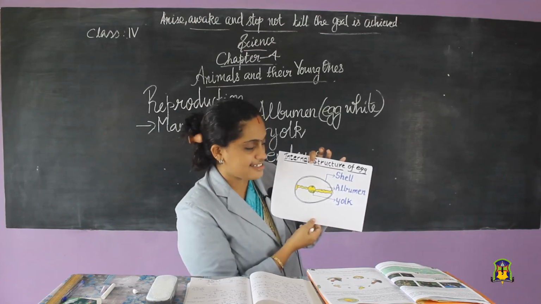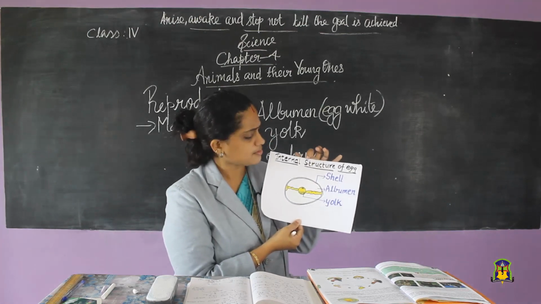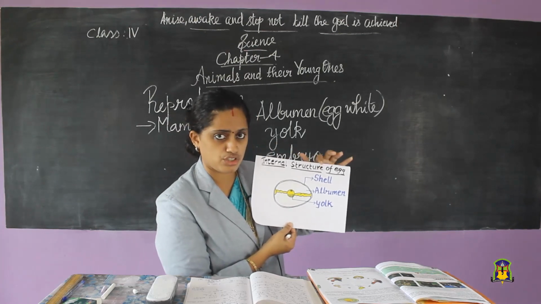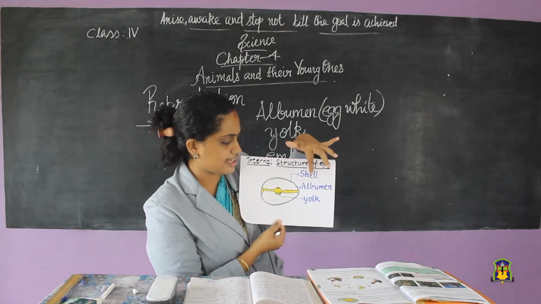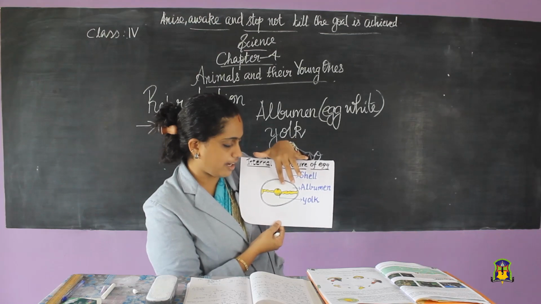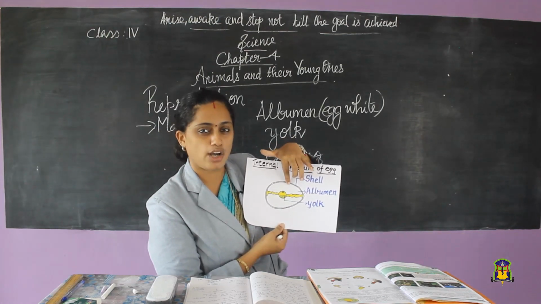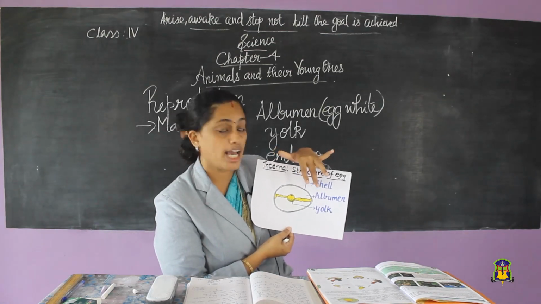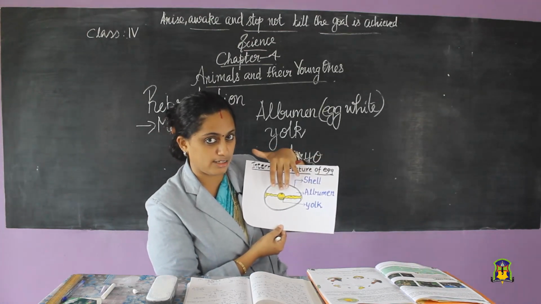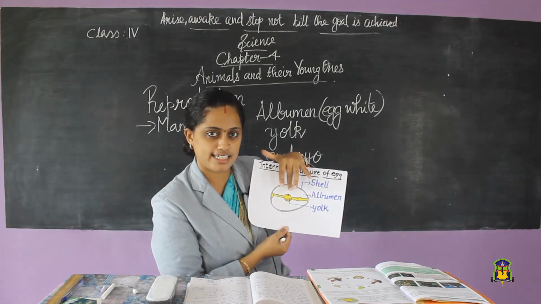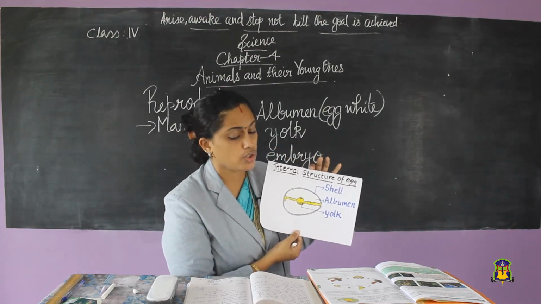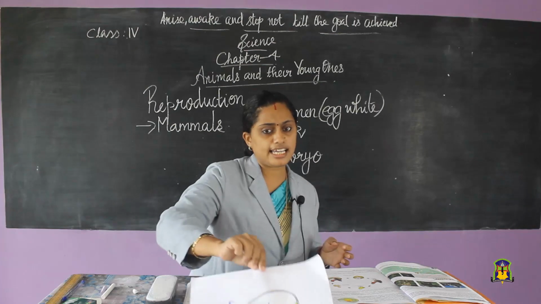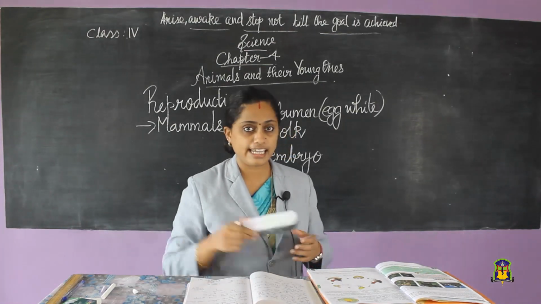This is the internal structure of an egg. The hard outer covering is called the shell. Then the white jelly-like substance is called the albumin or egg white. It is rich in proteins. Then we have a yellow liquid, called the egg yolk. So, you understood the internal structure of an egg.